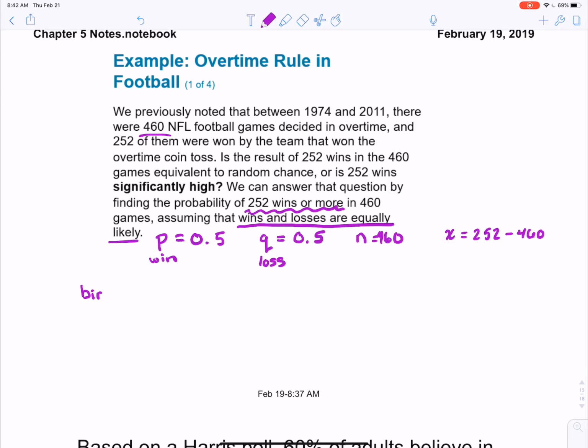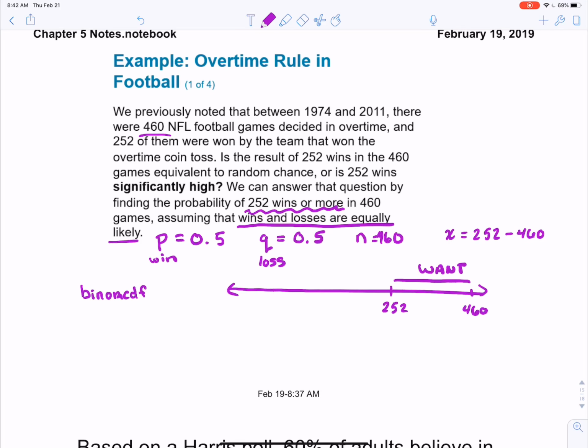If you remember, binom CDF calculates the probability of that number and below. So whatever you enter for X and below. So if we're trying to picture what's going on, what we actually want to find is 252 up through 460.